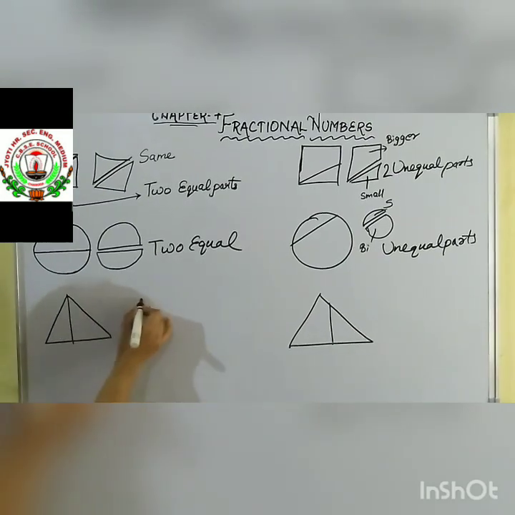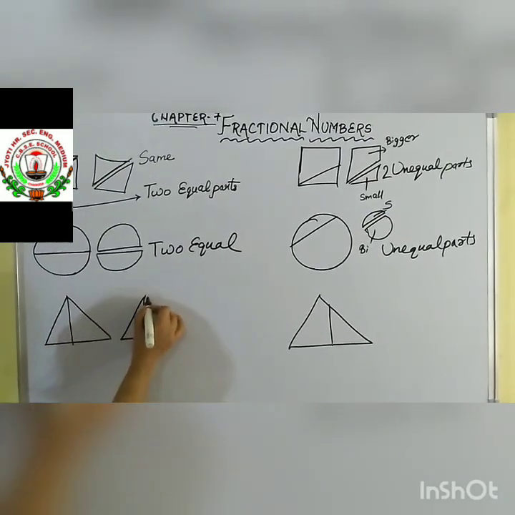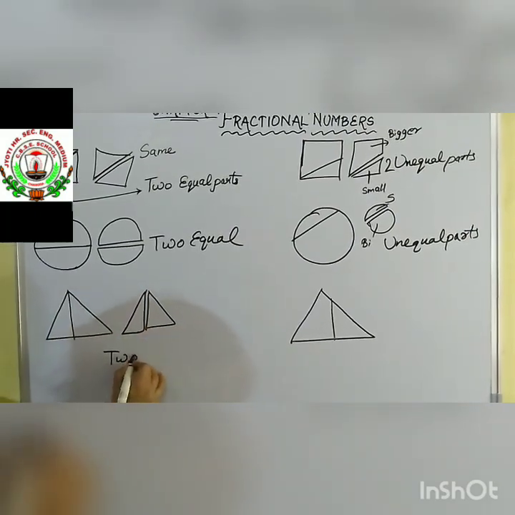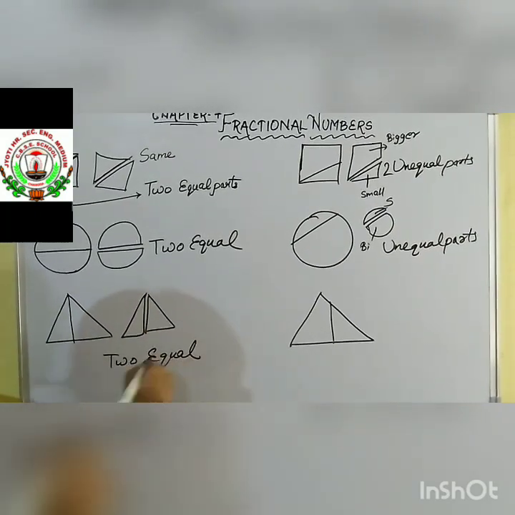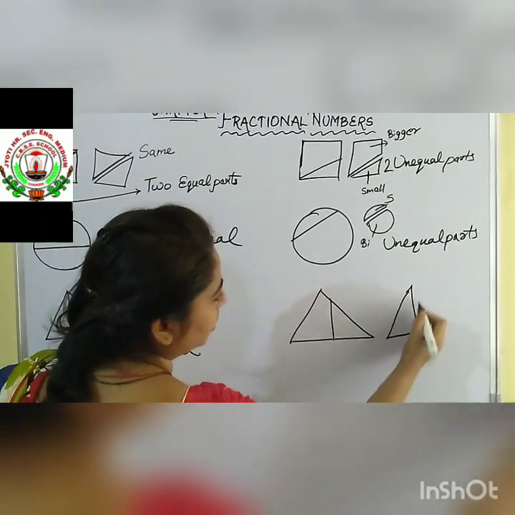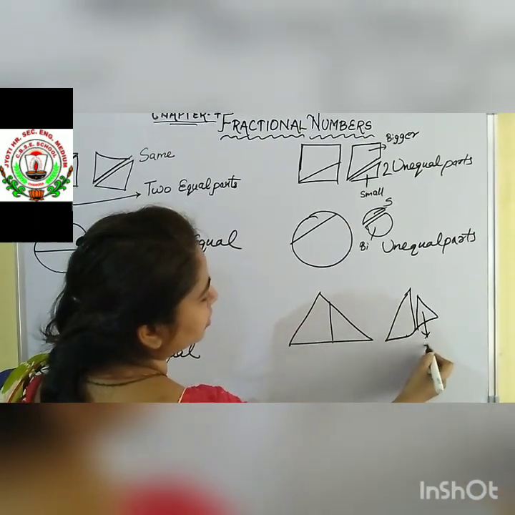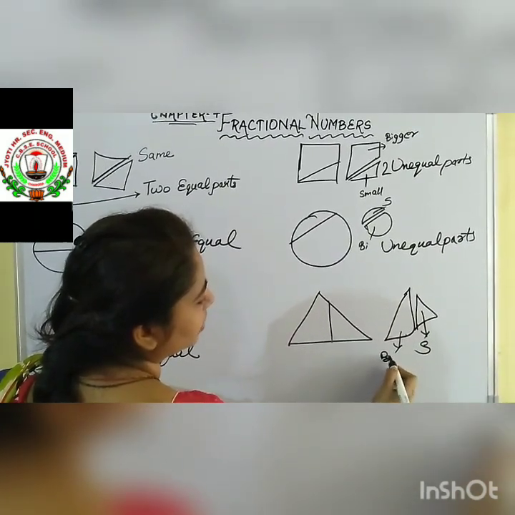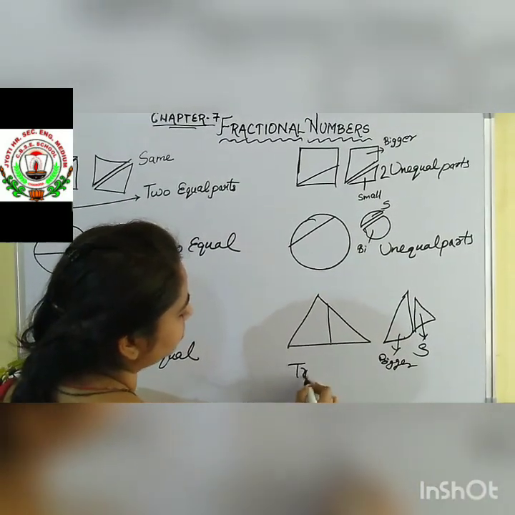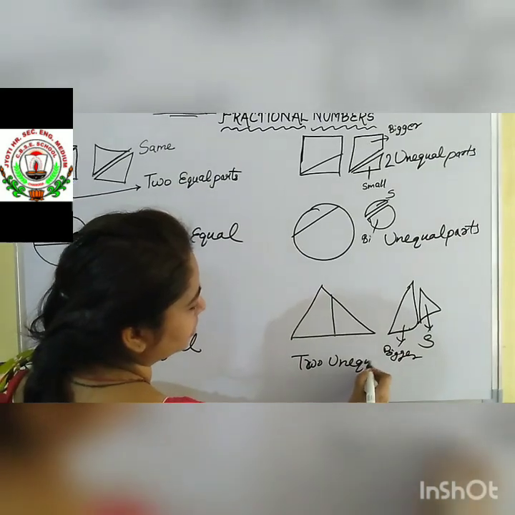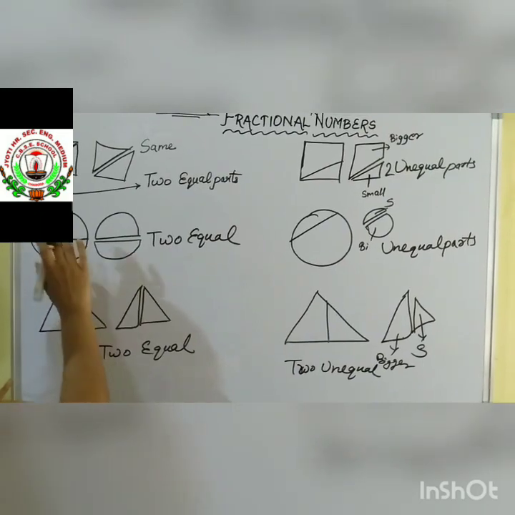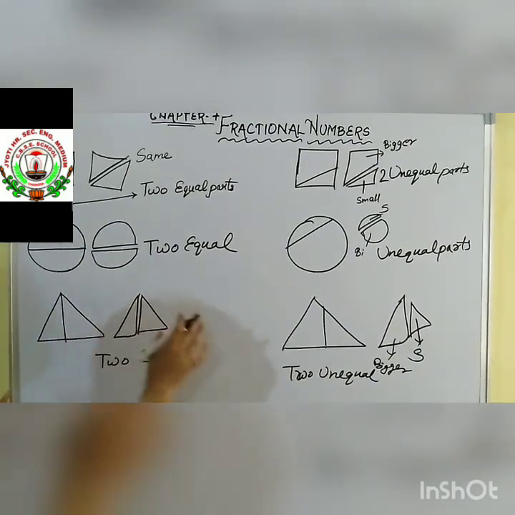Again, this triangle, if we separate like this, then we can see both the parts are equal. So this triangle is divided into two equal parts. But here in this triangle, the partition is being made like this. This one is the smaller and this one is the bigger. So this triangle is divided into two unequal parts. Okay, you can identify from the following which parts are bigger, which parts are smaller.